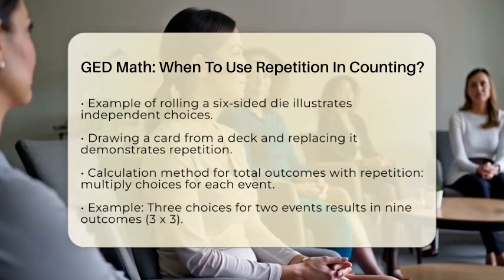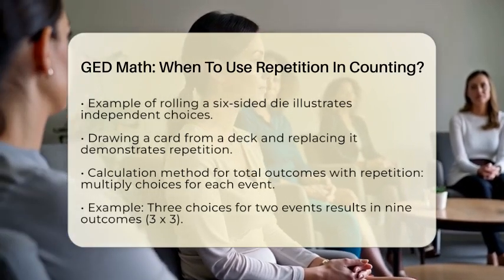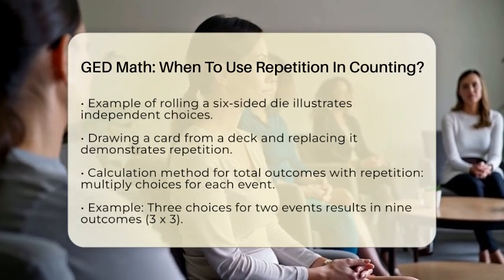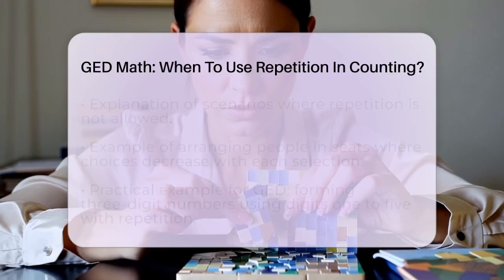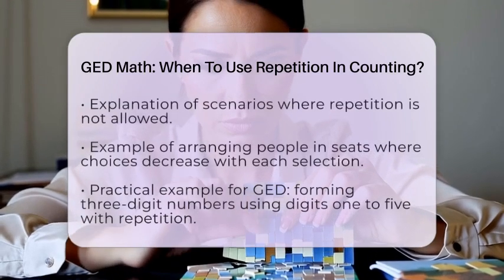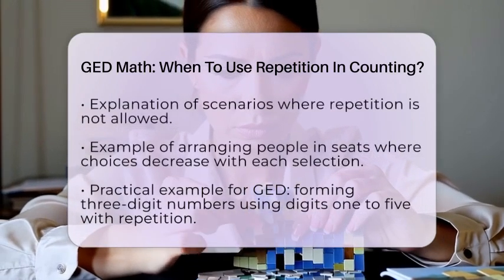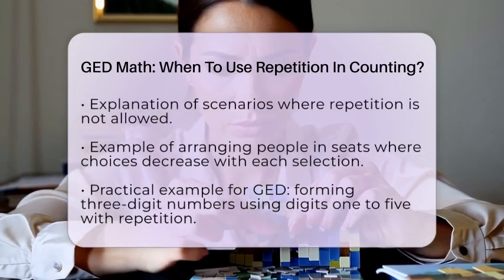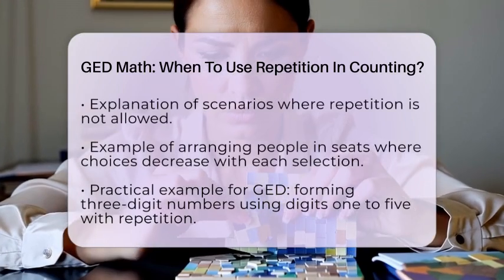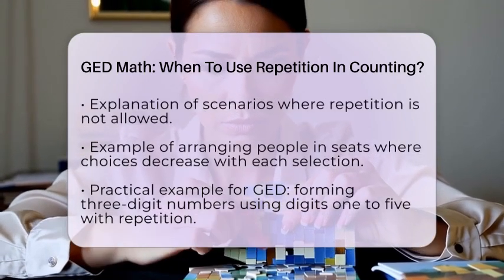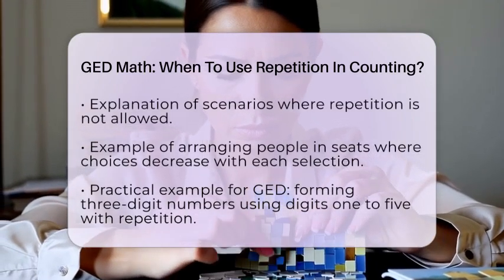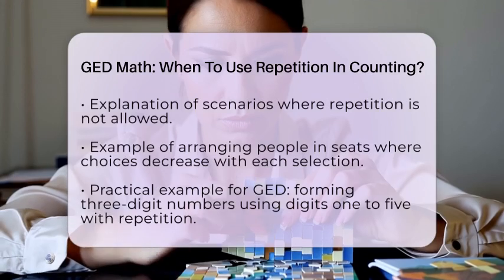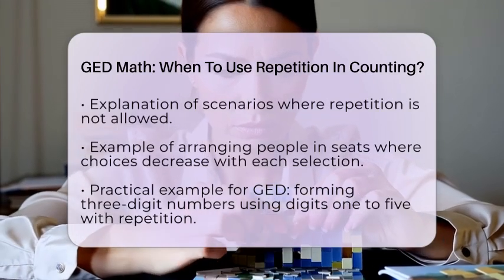But what if you cannot repeat items? In that case, you would not use repetition. This is common in scenarios where selecting one item reduces the number of choices for the next. For instance, if you are arranging people in seats or selecting unique items, once you choose one, it cannot be selected again. Let's look at some practical examples for the General Educational Development Test.